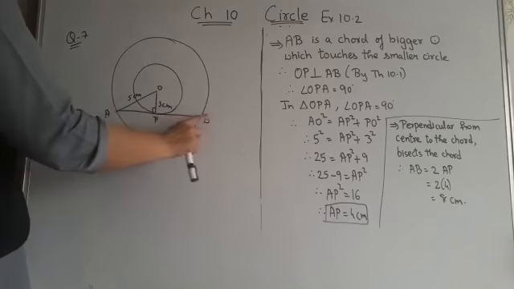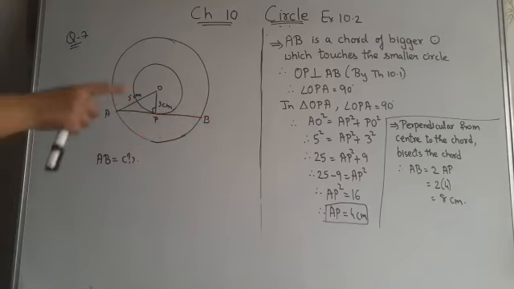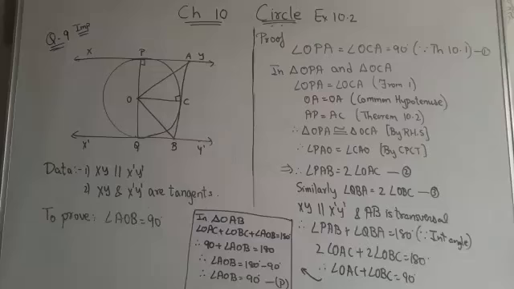Therefore, AB equals 2 times AP. That is 2 times 4. So AB is 8 centimeter. So like this, the length of the chord of the larger circle is 8 centimeter.